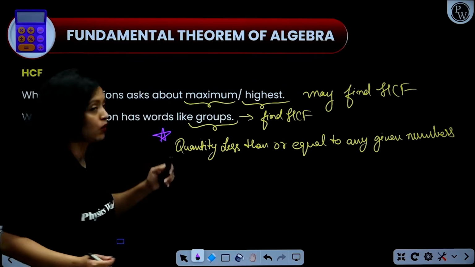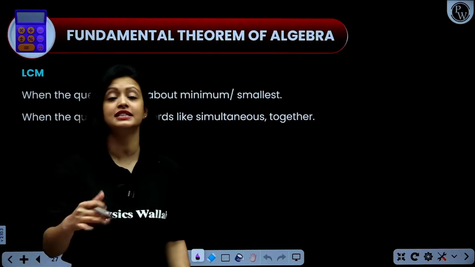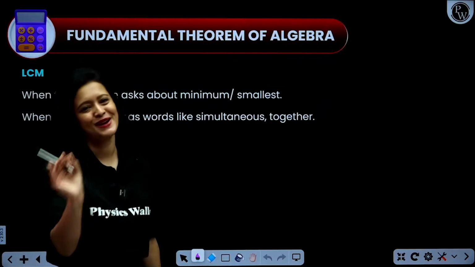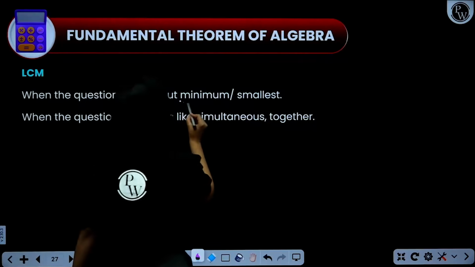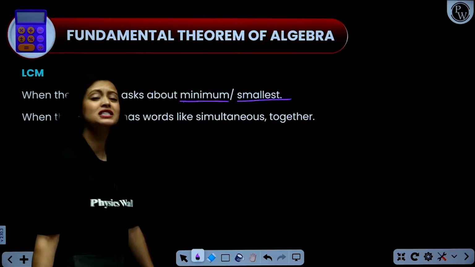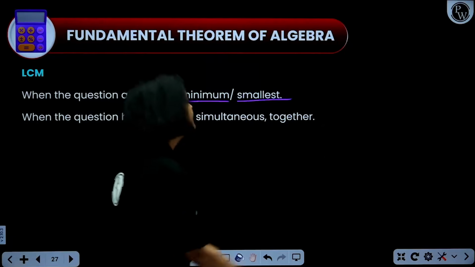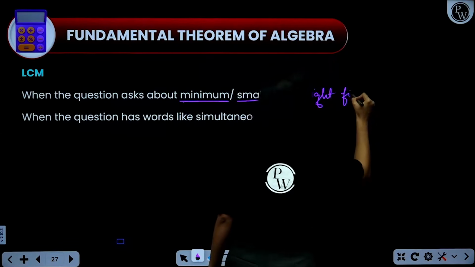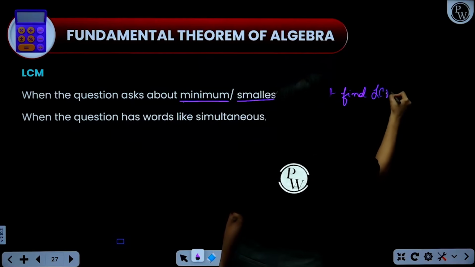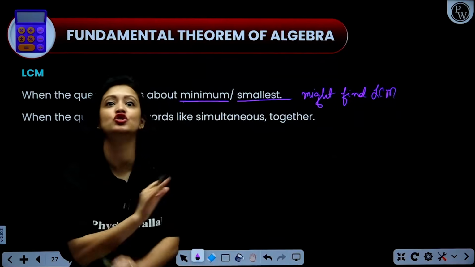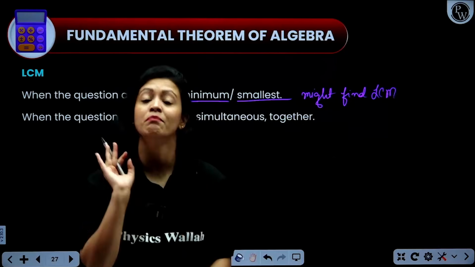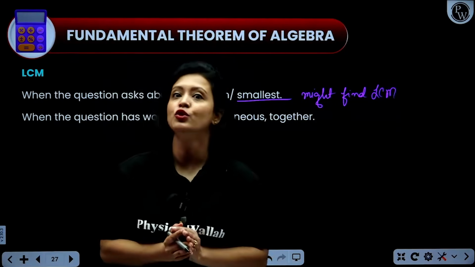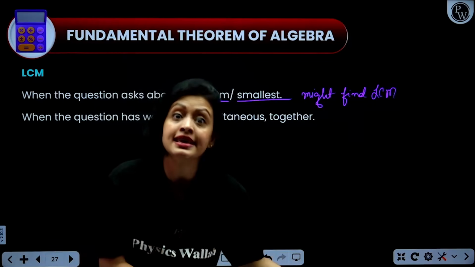Now let's move on and discuss when to find LCM. Again, LCM stands for lowest common multiple. So that means if in any problem you have words like minimum, smallest, least, then you might find LCM. Again, might, may, it's not fixed. There might be problems where you will see the word minimum or least, but you don't have to find LCM. Instead, you would have to find HCF.